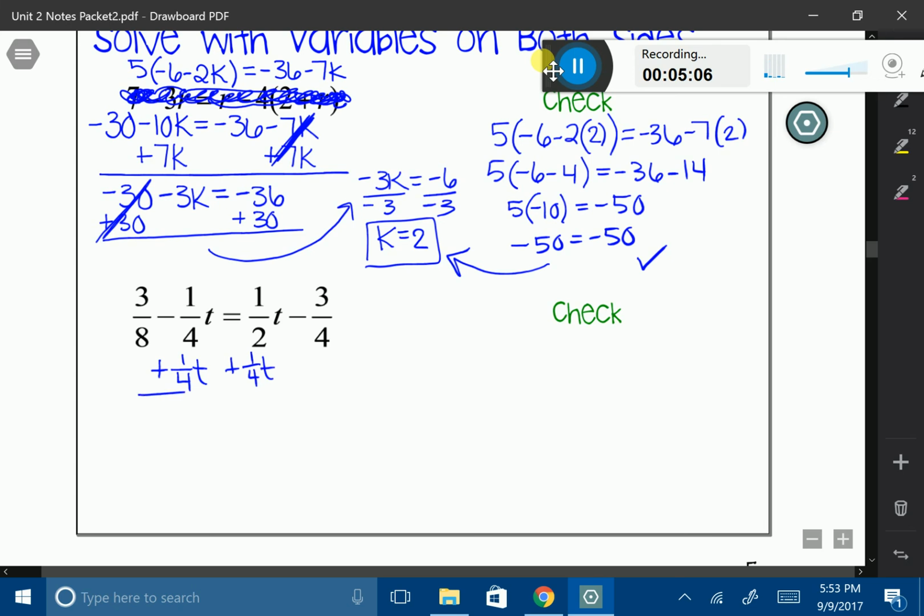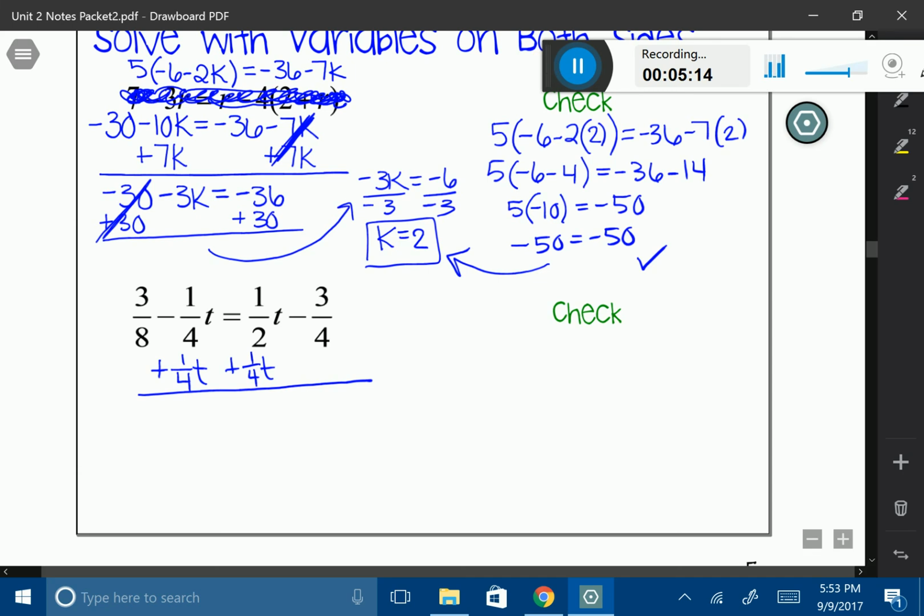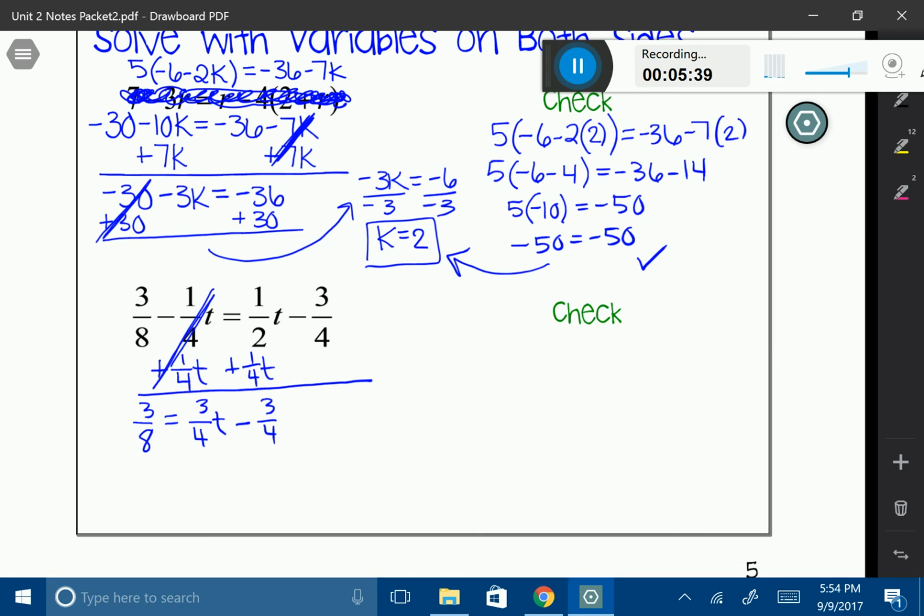And notice how I organize my work, where when I'm adding something, I put it right under the variable that I'm adding it to. So like my 1/4 t, I'm adding it to 1/2 t. So when I add it to that 1/2 t on that side, and I add it to the left-hand side, I'm going to be left with 3/8. And my additive inverses are going to cancel out here. And I'm going to be left with 3/4 t minus 3/4.